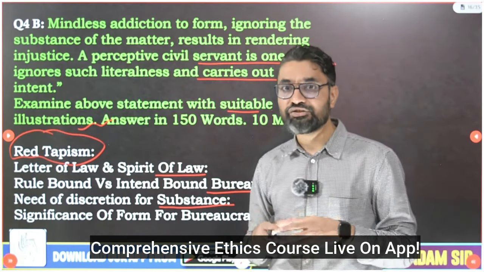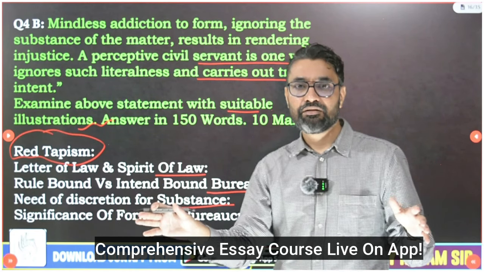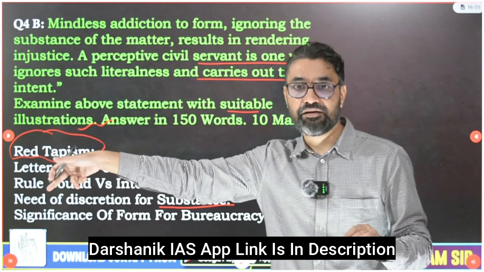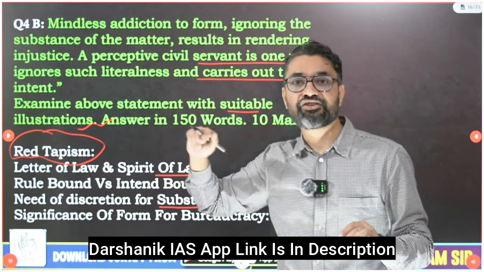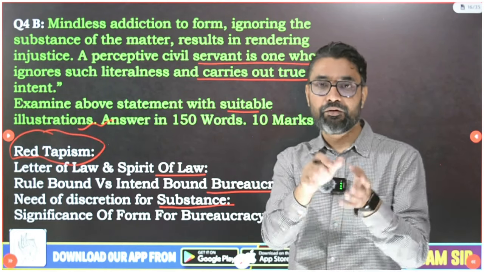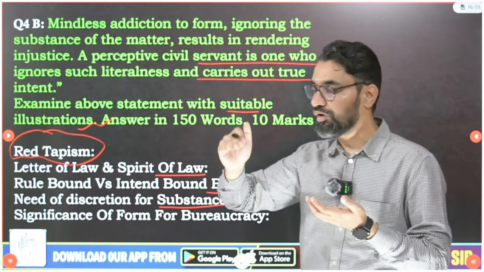Bureaucrats can't do so unless we give them the discretionary power. If law gives no scope for discretionary power, then they will have to follow the law only. Otherwise, by not following law, they are doing something illegal, and there will be disciplinary action against the bureaucrats. So system should create the discretionary power. Then only they will be able to uphold spirit of the law, intent of the law.